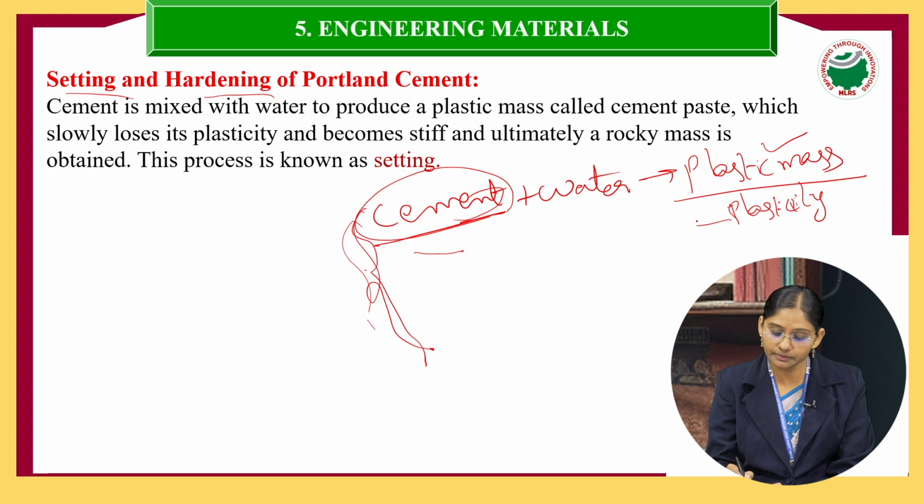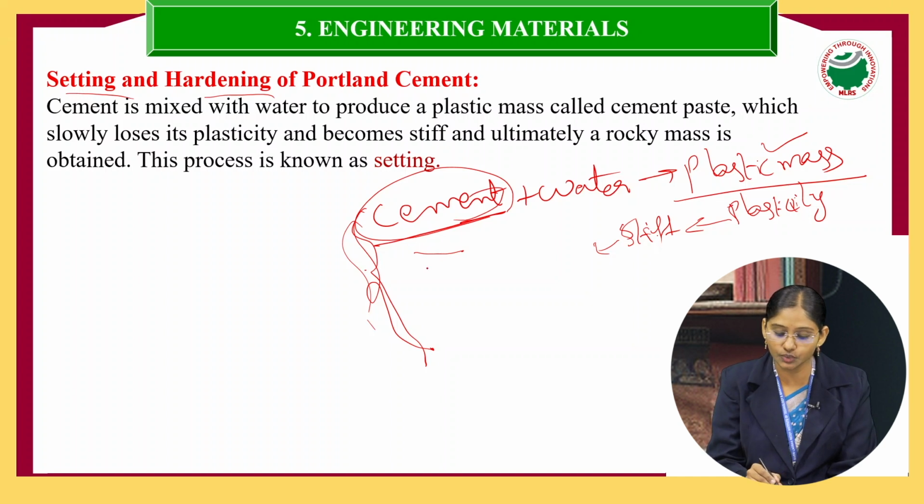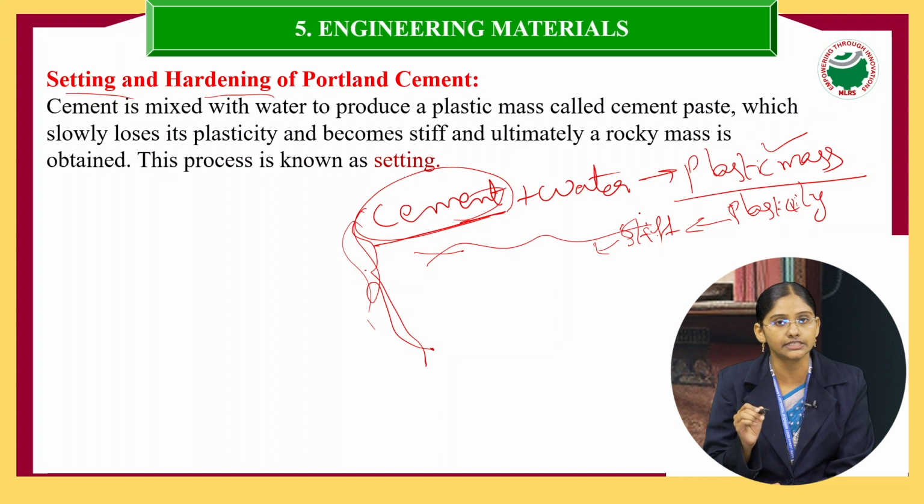If it loses its plasticity, then what happens? It becomes stiff and then hard. Ultimately, a rocky mass is obtained, and this total process is called setting of the cement.